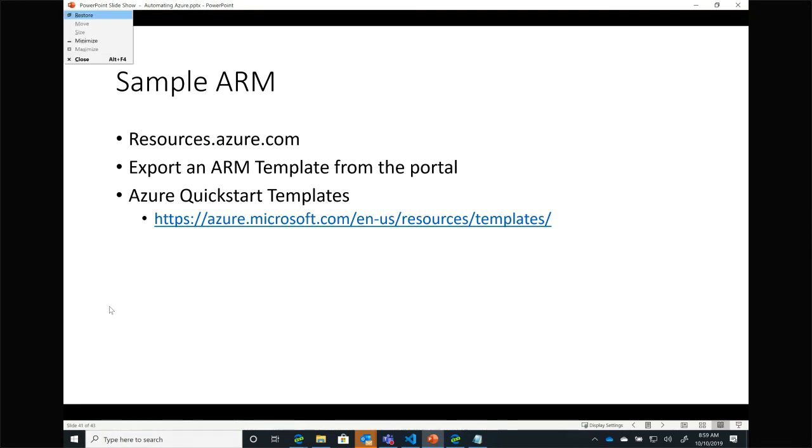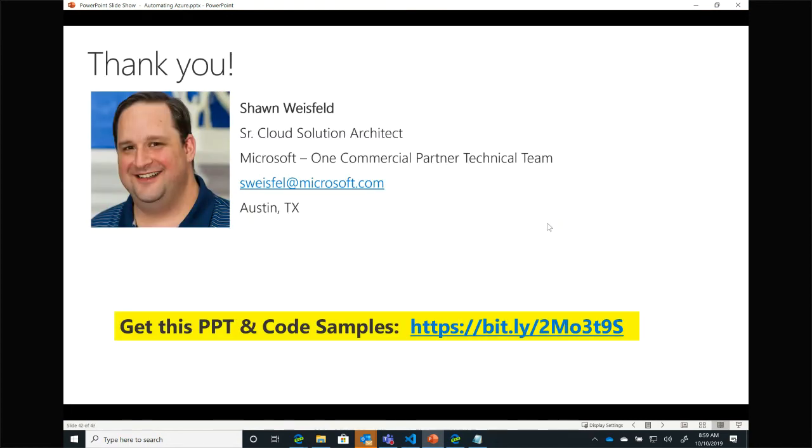Can you please confirm if the entire Azure is Linux based? I guess it depends on what you mean by the entire Azure. There are many Azure services that are Linux based. I can deploy Linux VMs. I can have Hadoop clusters that are Linux based. But there are also many Azure services that are Windows based. Last stats I saw, Linux was a little bit higher of a percentage of VM instances in Azure. I can talk to Azure from Windows or Linux, but I don't know if I necessarily understand what you mean, Larry, by the entire Azure.